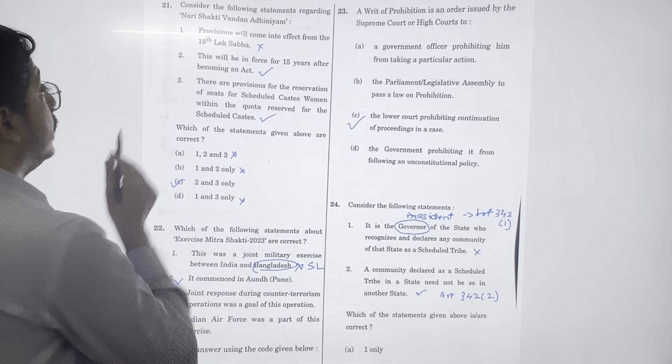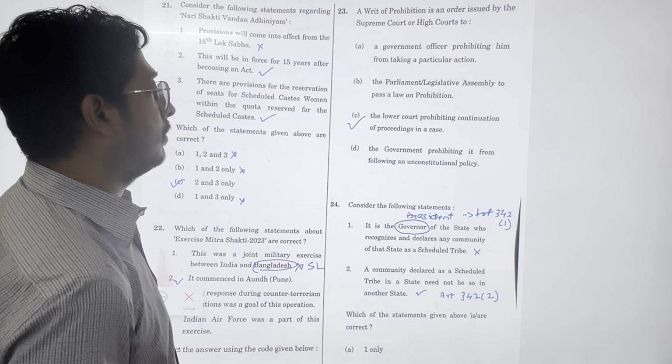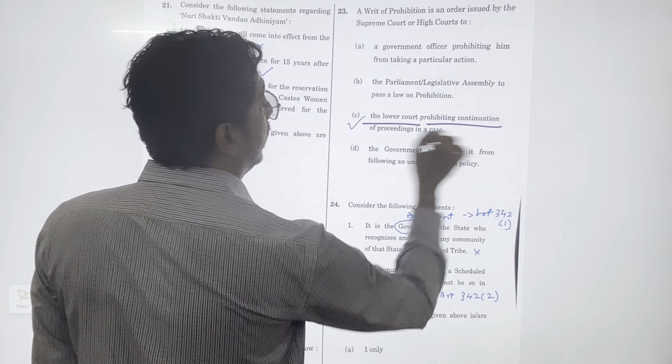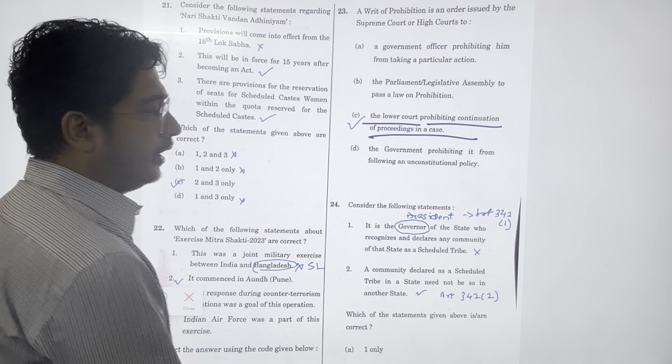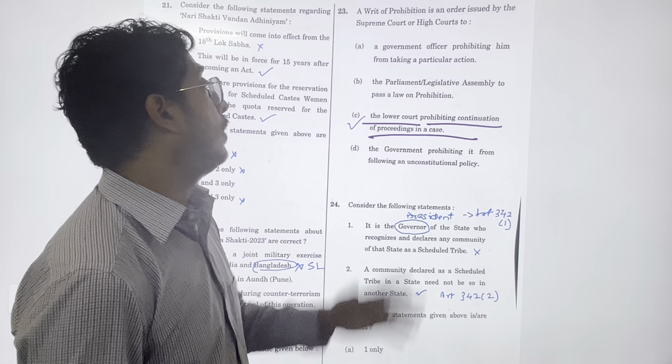23. Writ of prohibition is an order issued by the Supreme Court or High Court to lower court prohibiting continuation of proceedings in a case. Direct question है. काफ़ी डायरेक्ट क्वेश्चन है. जो रिट्स होते हैं, 4 रिट्स होते हैं, वहाँ से क्वेश्चन आया है.